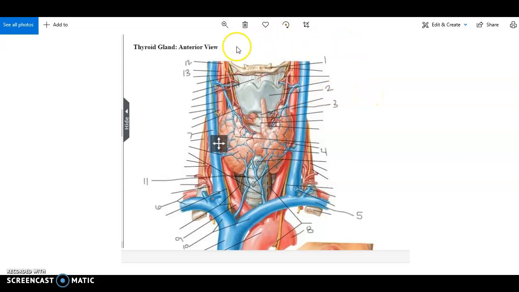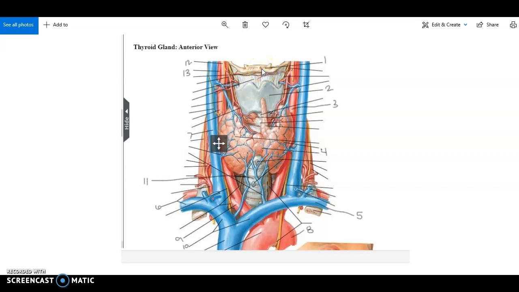So up here is superior, and then inferior, and left, and right. Number one is the hyoid bone. Inferior to that is the thyroid cartilage. And then inferior to the thyroid cartilage is the thyroid gland. So all these structures are in the medial aspect of the neck here.